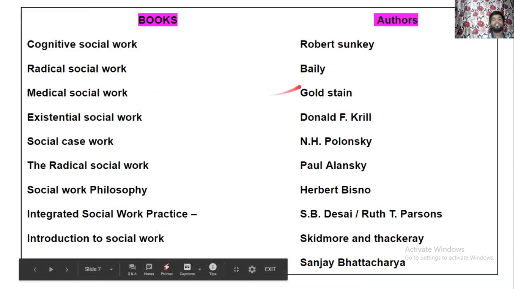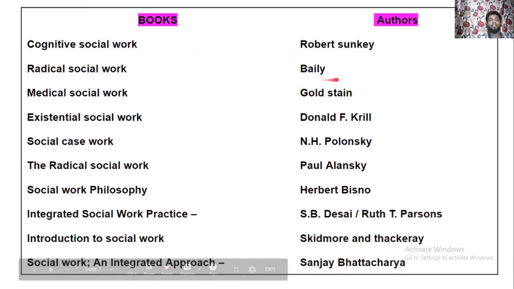Now, Cognitive Social Work, that is Robert Sunley. Radical Social Work, that is written by Wiley. And Medical Social Work is written by Goldstein. Existential Social Work is written by Donald F. Krill. Social Casework is written by N.H. Polansky.